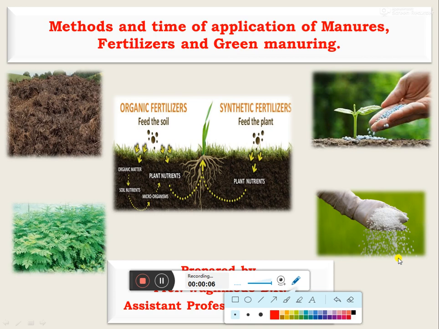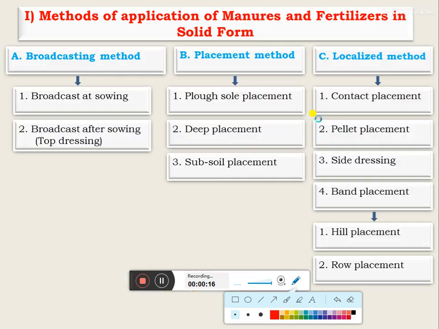Today we will discuss the topic on methods and time of application of manures, fertilizers and the green manure. You can see the first one, methods of application of manures and fertilizers in solid form. They are classified into three main types, that is broadcasting method, then placement method, then localized method.